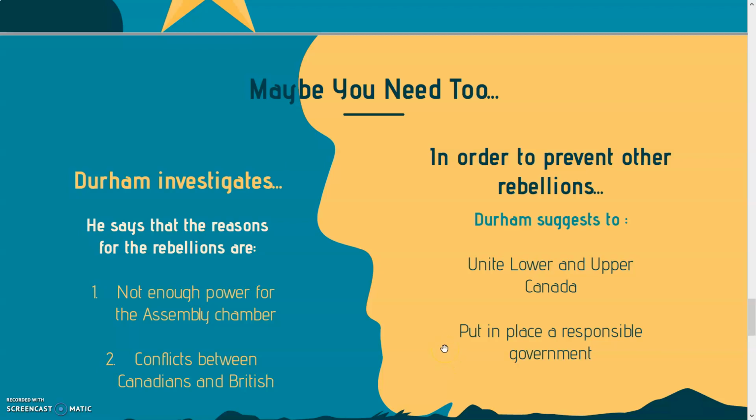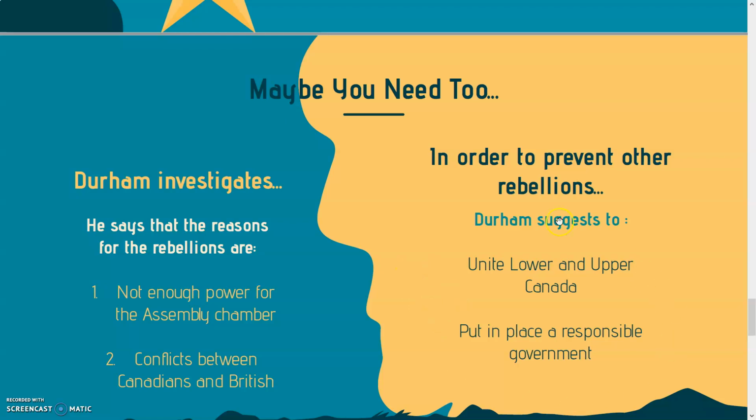Putting into place a responsible government means that the Legislative Council, ça veut dire que le Conseil législatif, the Legislative Council is going to be elected by the Assembly Chamber. Le Conseil législatif va être choisi par la Chambre d'Assemblée, plus par le gouverneur. That means if the Legislative Council is chosen by the Assembly Chamber, then the population is going to have more power than before. So these are the two recommendations.